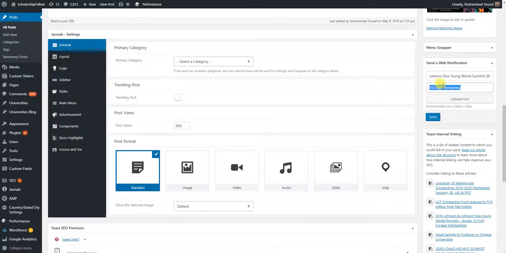And it's not something that is very difficult. It's very easy. For example, after 10 days, next week you can write "2 days remaining," okay, and so on. And if there is a scholarship which says 6 months, then you can write "6 months remaining," and then maybe after that, 3 months remaining, 2 months remaining, 1 month remaining, 15 days remaining, and so on. And you will see the traffic.